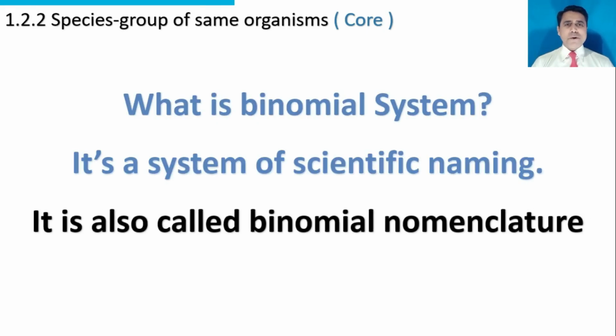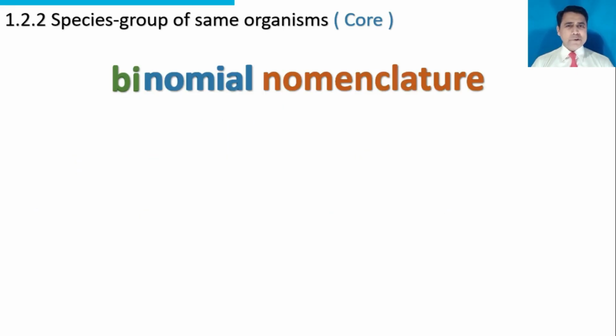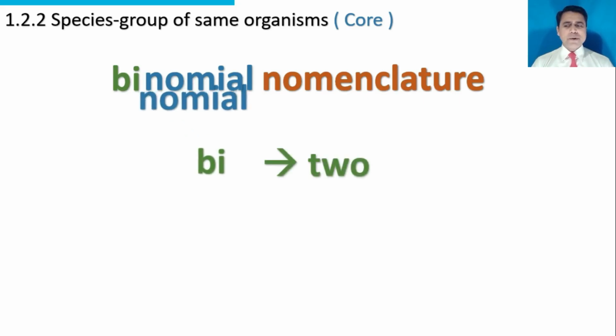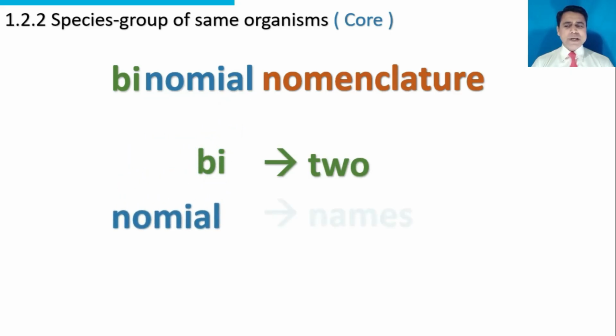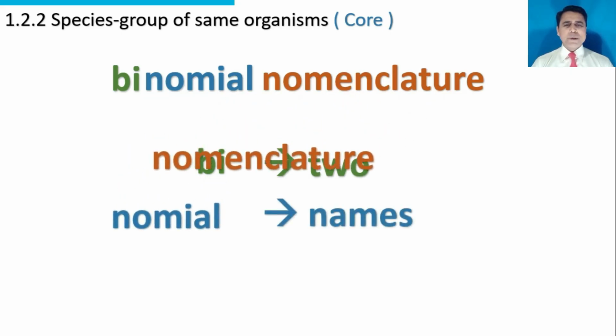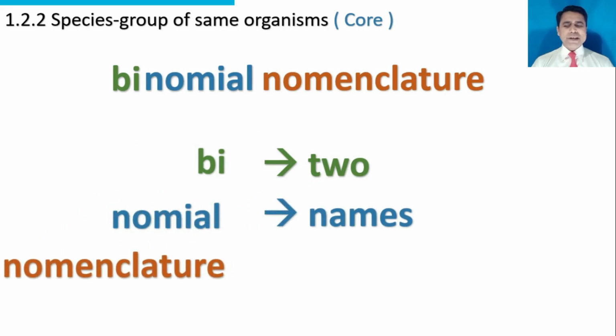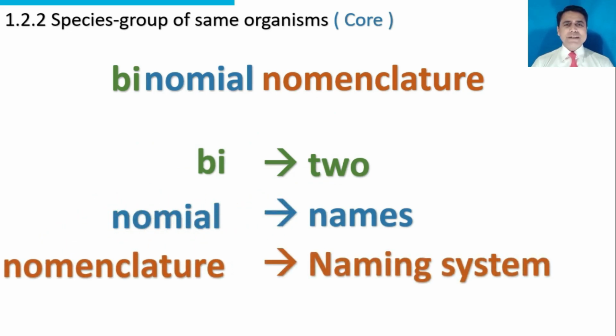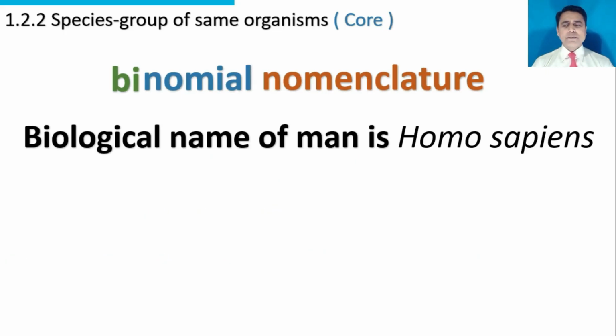It is also called binomial nomenclature. Binomial nomenclature. Bi means two. Nomial means names. Nomenclature means naming system. It's a system of giving two names to an organism.